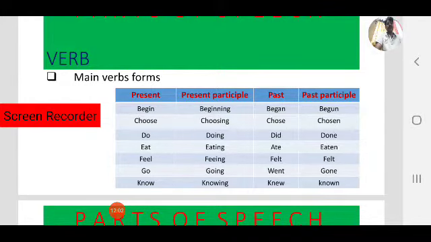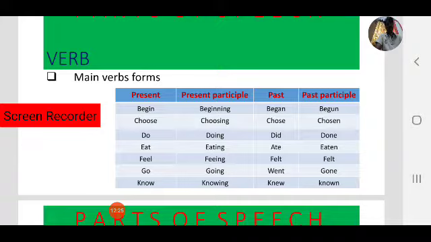Past, began. Past participle, begun. Note it down. So these are different types of forms. The main verb is begin. Present, begin. Present participle, beginning. Past, began. Past participle, begun.